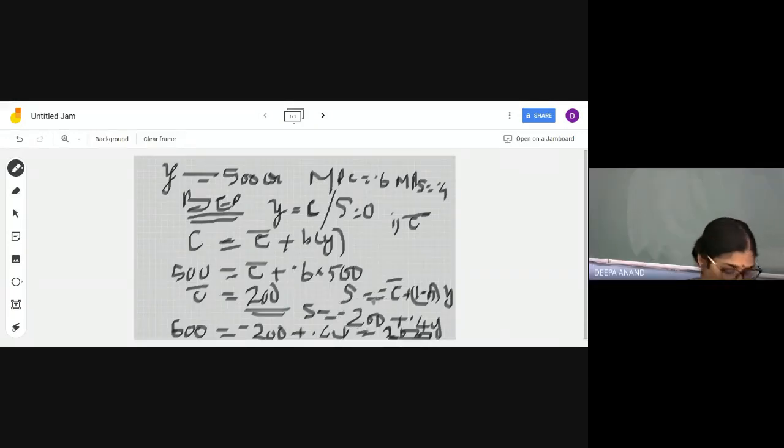What is autonomous consumption? When income is zero, what do you consume? That remains the same. When your income was zero, your consumption was 200. Now your income has only increased. Autonomous consumption is the same. When your income is zero, this is your minimum consumption. There is no change in that.